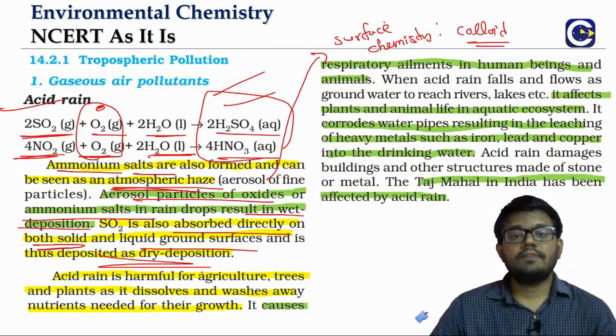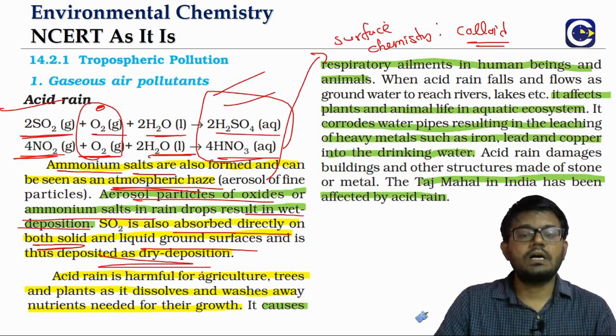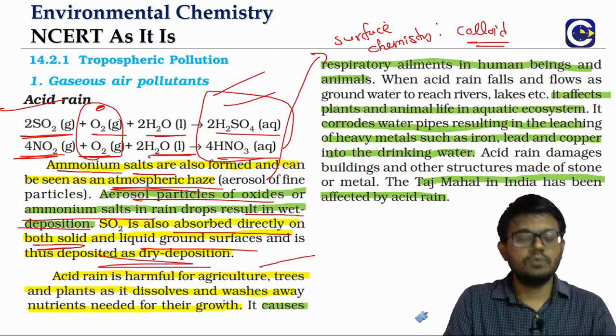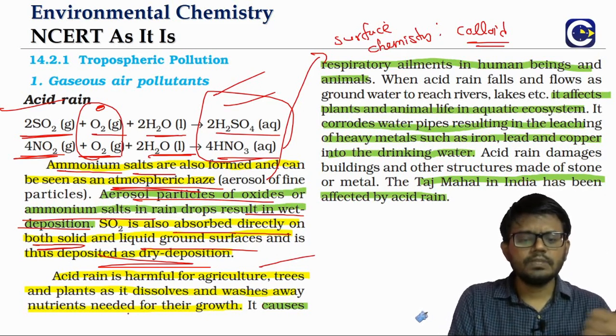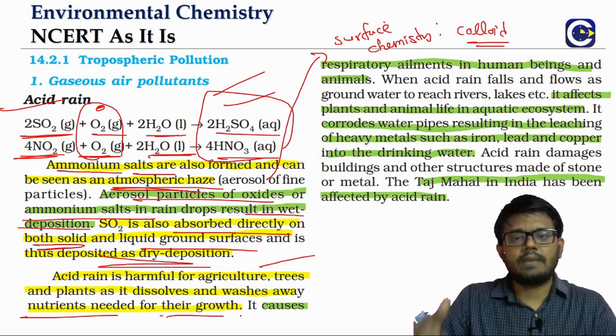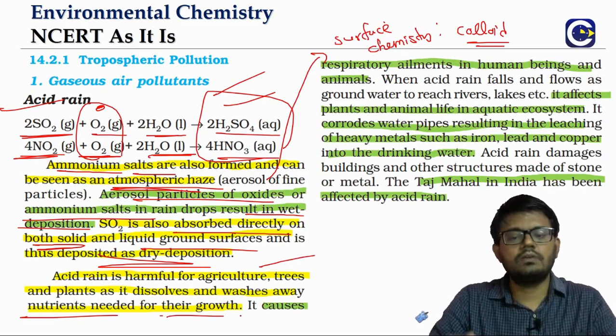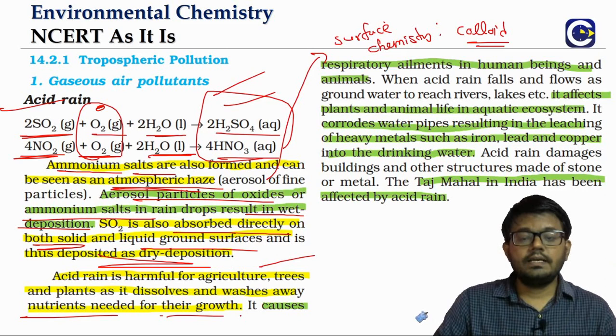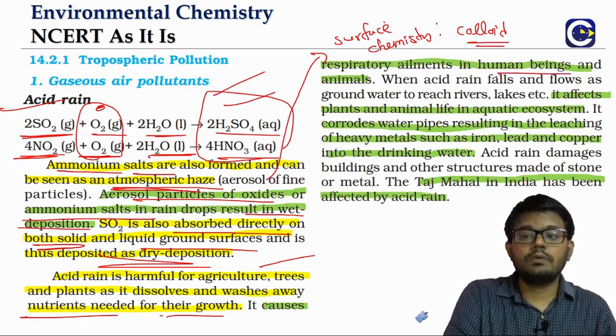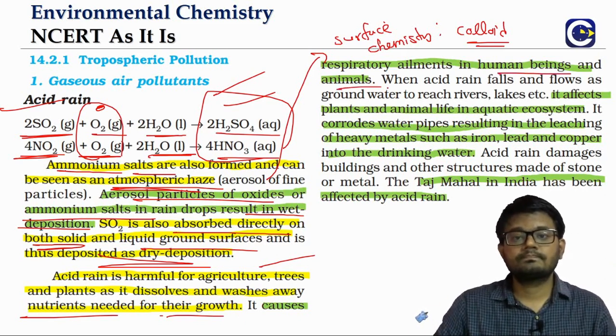So what are the effects of the acid rain? Of course, it is harmful for the agriculture. When we have the acid rain happening, all these nutrients which are needed for the plant growth will dissolve in the acid and then get washed away. And it can cause respiratory ailments for human beings as well as other animals.